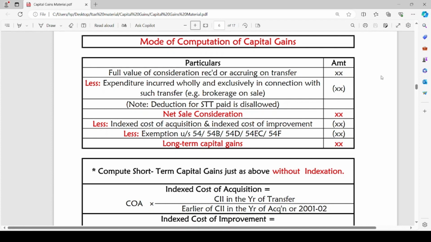But in case of short-term capital assets, we reduce the cost of acquisition and cost of improvement directly. There is no need to provide for indexation. From that, we reduce any exemptions available under section 54, 54B, 54D, 54EC or 54F. Section 54 deals with exemptions under the head capital gains, and if the exemption is applicable to the capital asset being transferred, such exemption amount should also be reduced. After reducing these amounts, we arrive at a figure called capital gain. It can be either long term or short term.